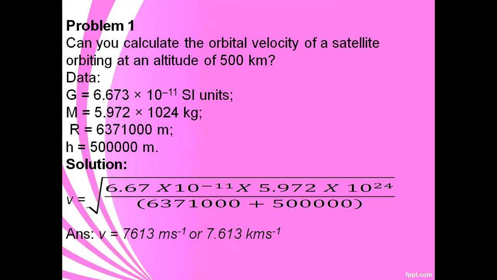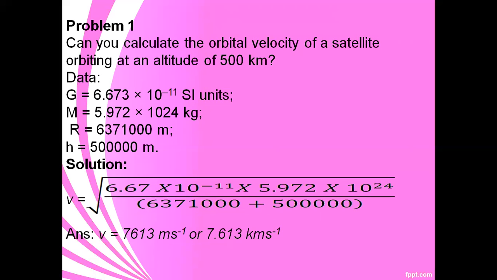Kilometer வந்து இப்ப meterஆ change பண்ணிட்டோம். ஓகேவா? So these values are put into a formula. That is, V equal to root of GM divided by r plus h. G value is 6.673 into 10 power minus 11, M value is 5.972 into 10 power 24, divided by r value, it is converted into meter.